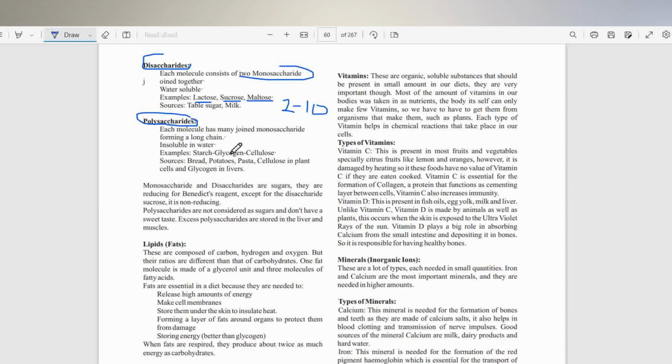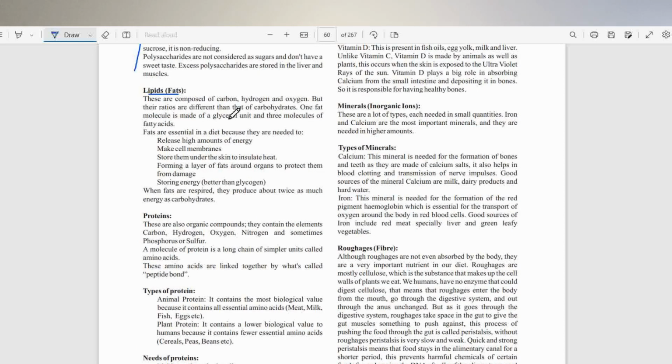But when it is above 10, then you will be describing polysaccharides. And in this case, each molecule are joined together, they form a very long chain. Examples will be starch, glycogen, and then cellulose.